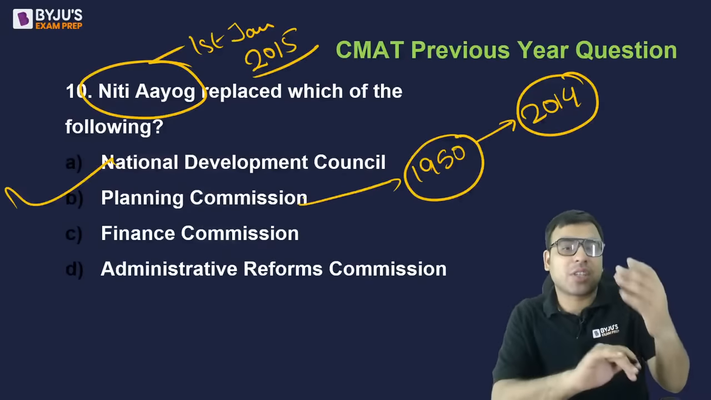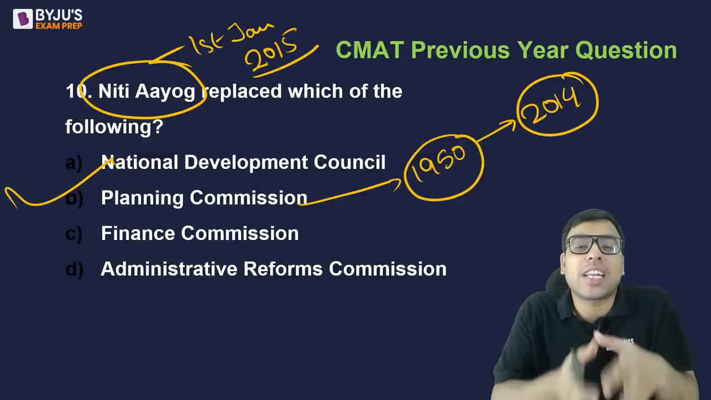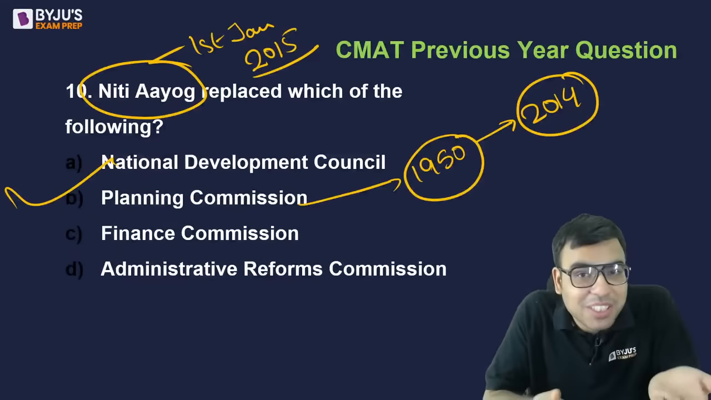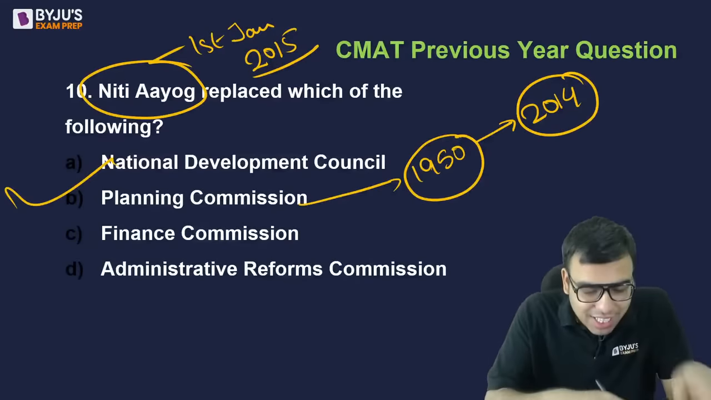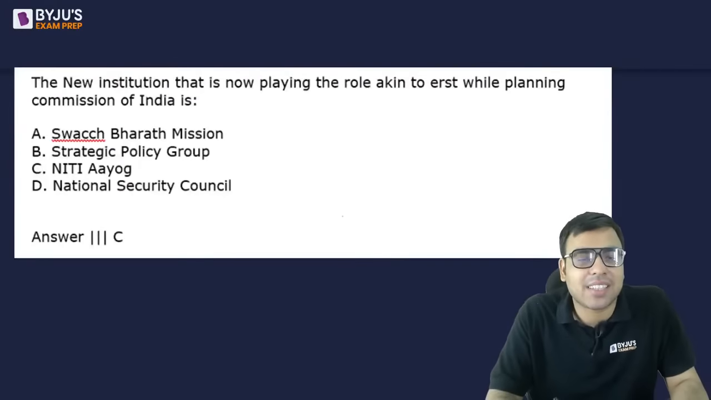Actually, question was reverse. कि planning commission got replaced by which organization? And the answer was NITI Aayog. So I have reversed the question. ठीक है. B is the right answer to this question. ये पूछा था ना.